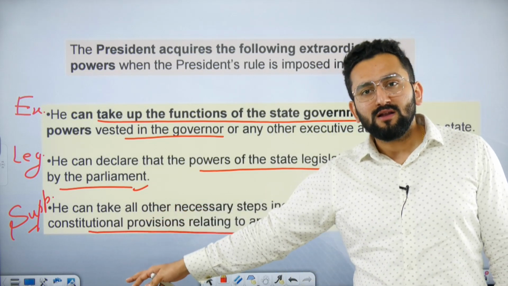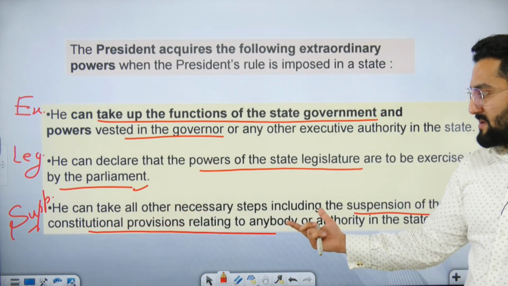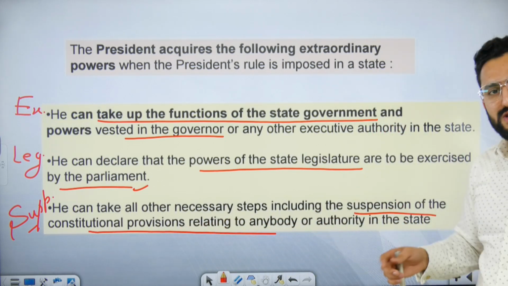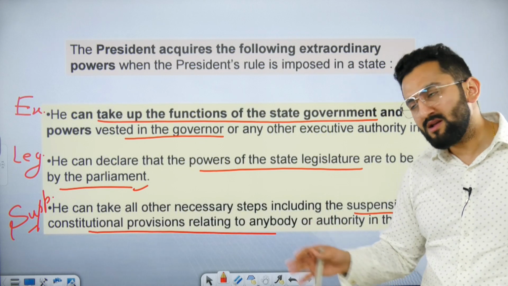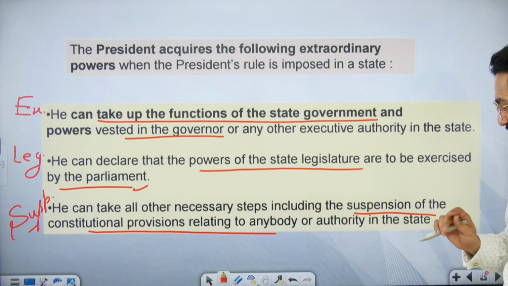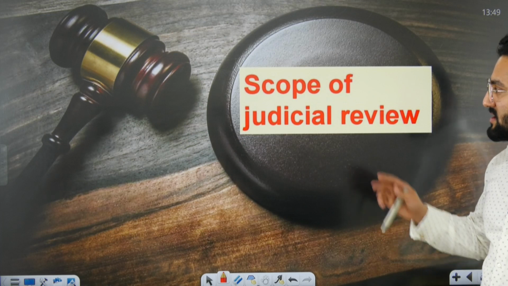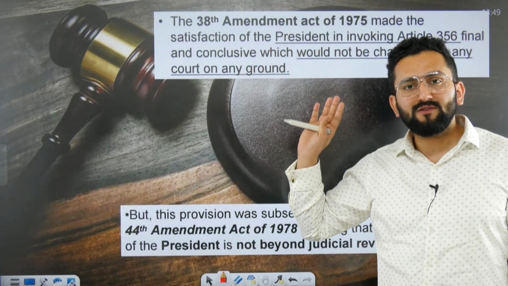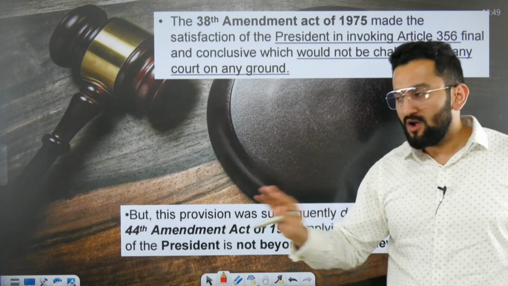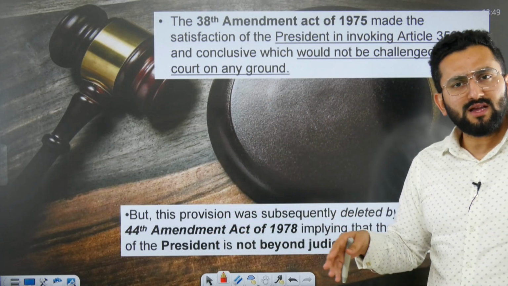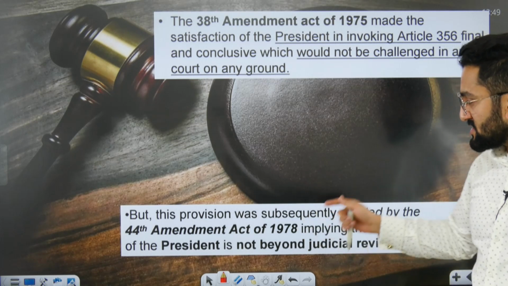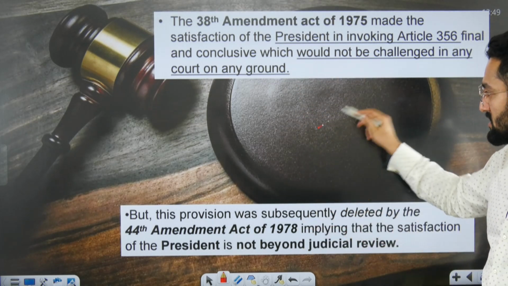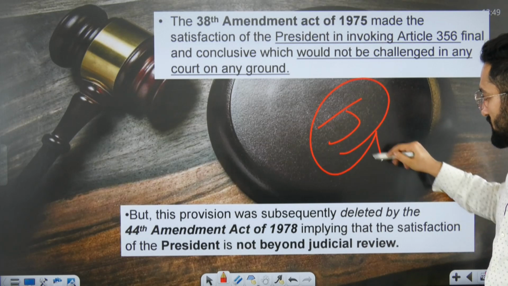Then suspension power, what does it mean? That it may be possible certain constitutional provisions related to any body, authority, which they consider need to be suspended for the time being, so they can suspend these provisions. Okay. Now scope of judicial review, it is the same. The 38th constitutional amendment was saying that it is beyond judicial review. The 44th amendment was saying, acha, aisa nahi, this cannot happen. So that is why after the 44th amendment, this was deleted and now it is under judicial review.